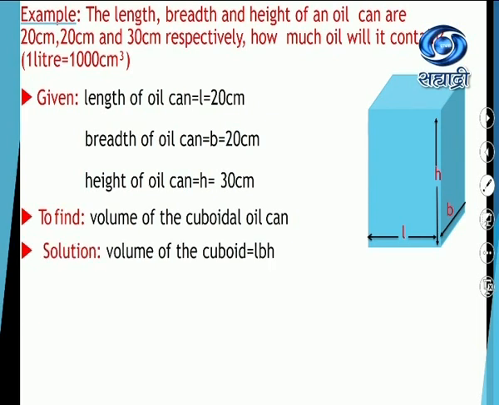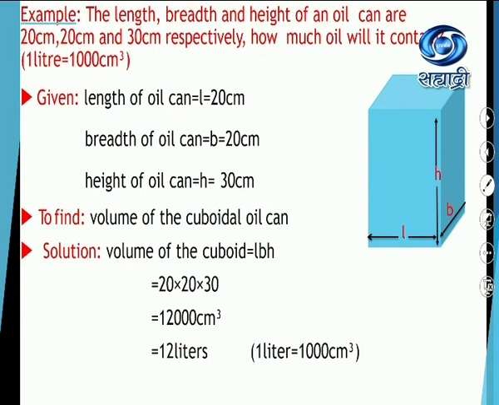Now you know the formula of volume of a cuboid, L into B into H. So just substitute the values, 20 into 20 into 30. Multiply and you will get the answer as 12,000 centimeter cube. But always we measure liquids in liters. Therefore, you have to convert this centimeter cube into liters. Now we are given the formula 1 liter is equal to 1000 centimeter cube. Therefore, 12,000 centimeter cube is equal to 12 liters, dividing by 1000, and you will get the answer. The oil can will contain 12 liters of oil.